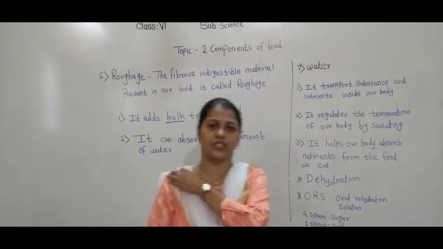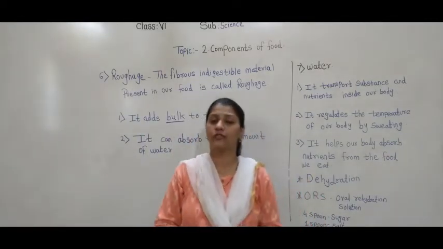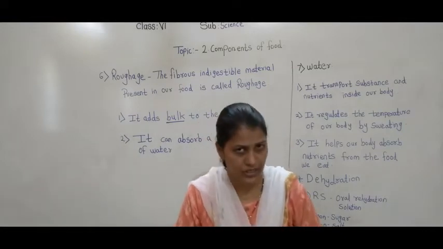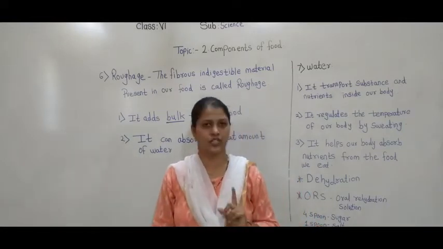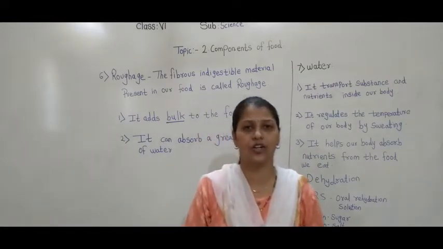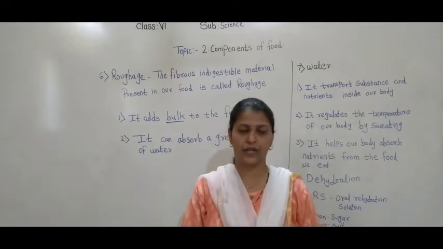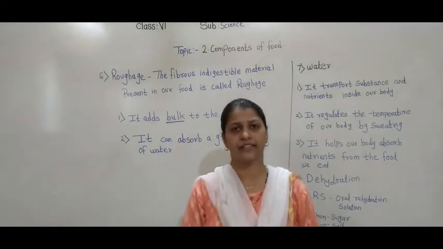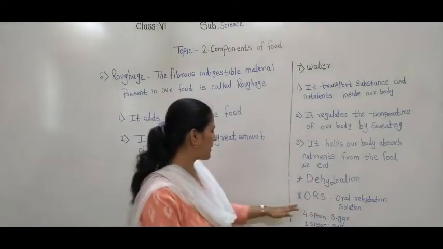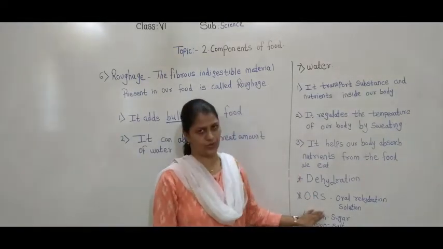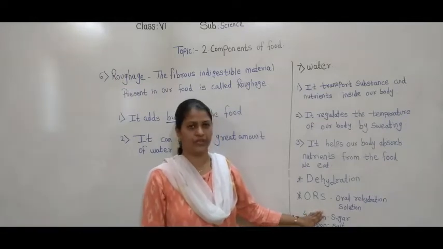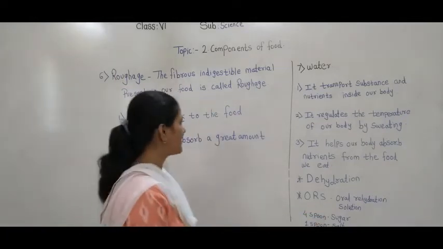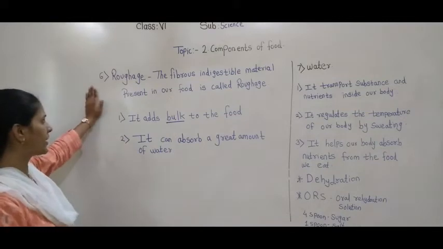So what is the procedure? What do we have to take? You have to take 4 spoons of sugar and 1 spoon of salt in 1 liter of water, and you have to dissolve all these components together, and in this way we can prepare the ORS solution at home. Are you getting this? So once again we will recall the points.